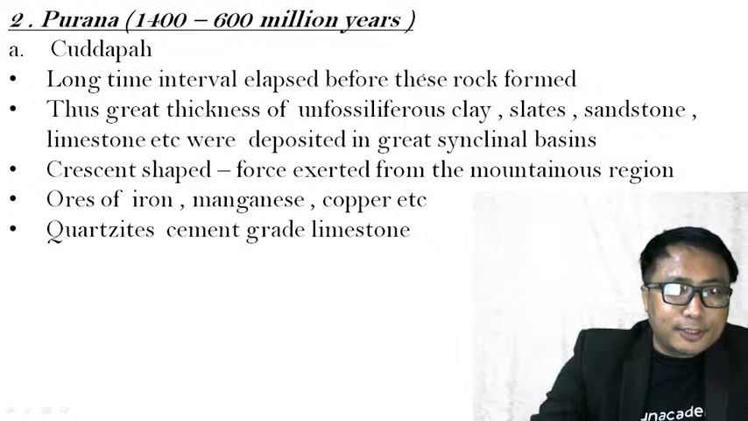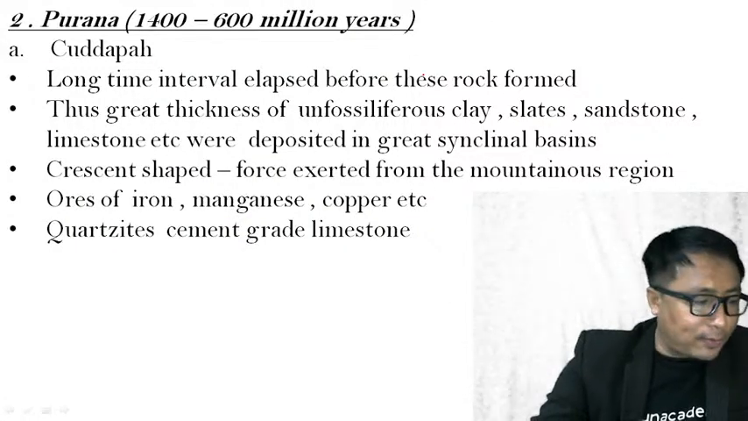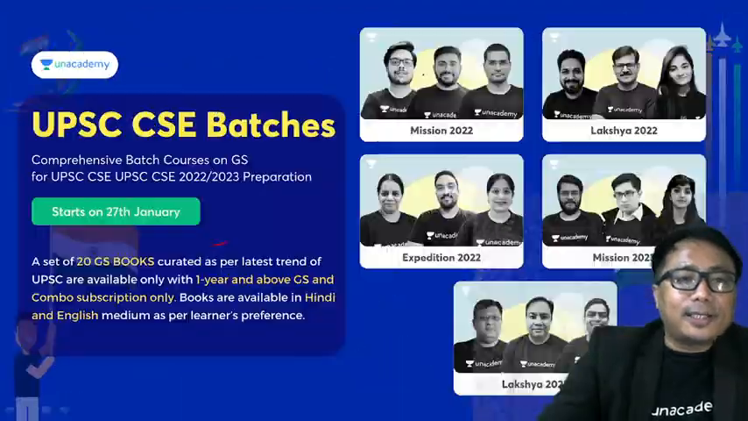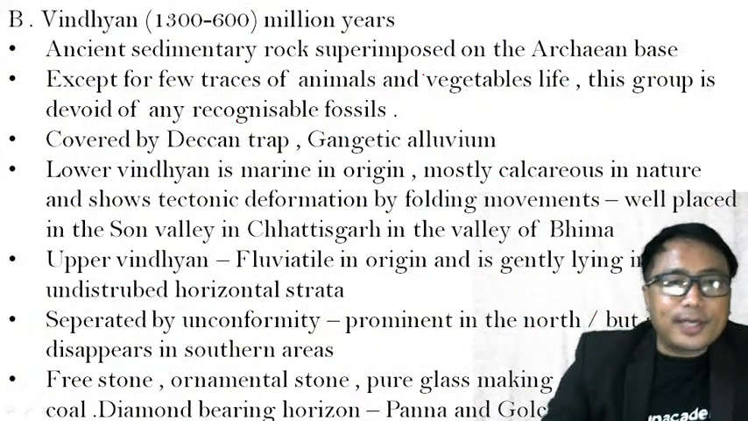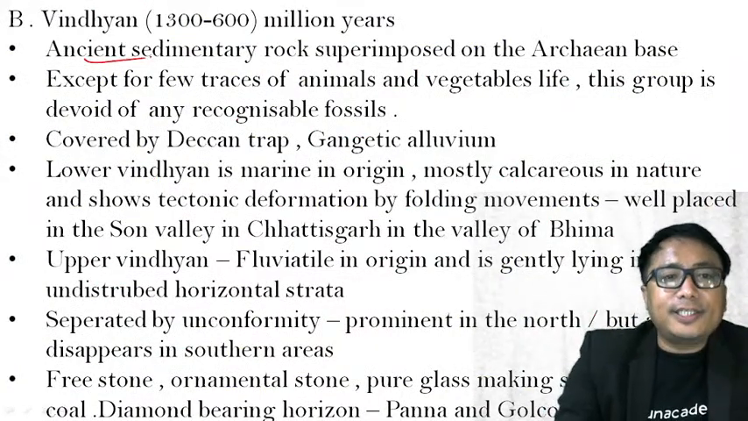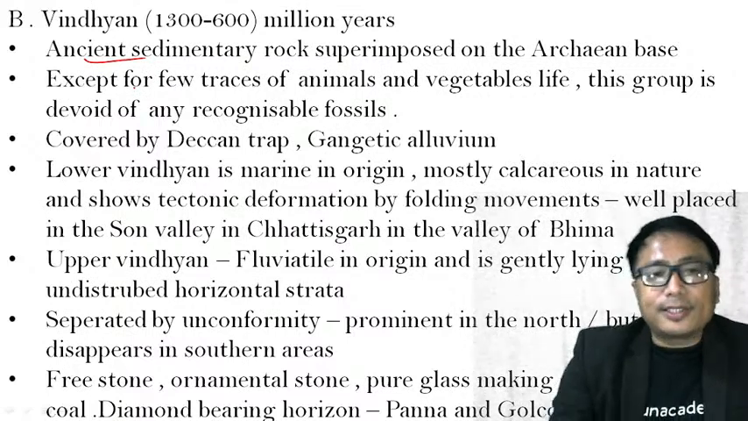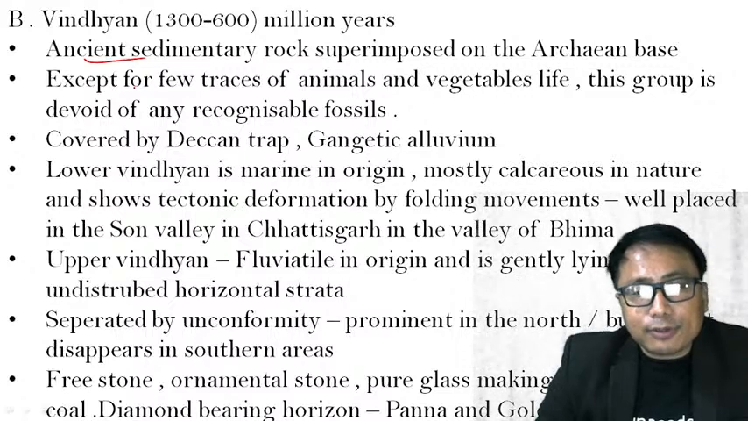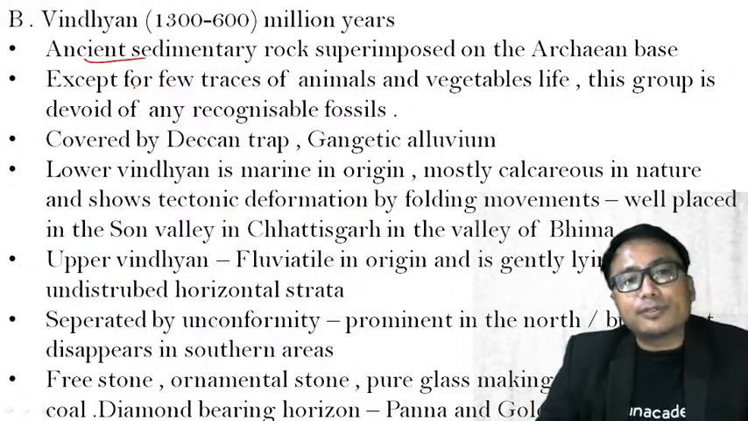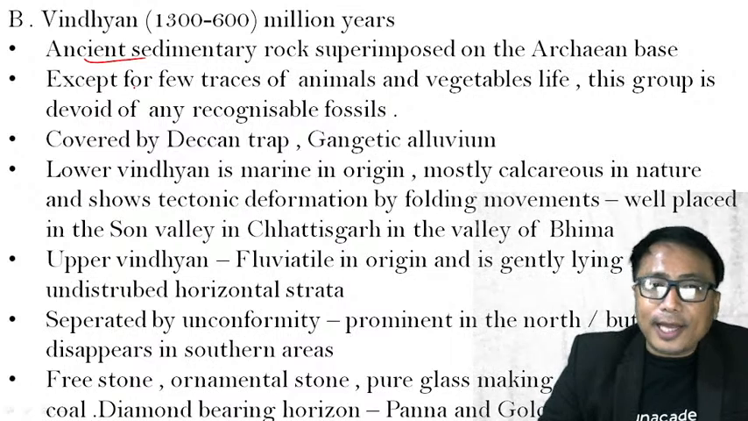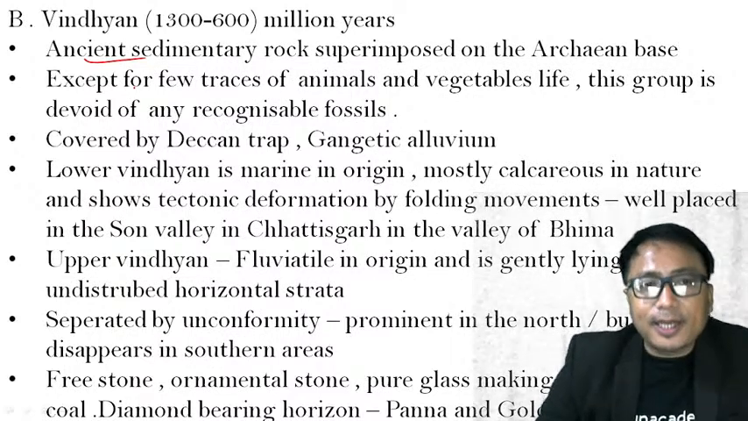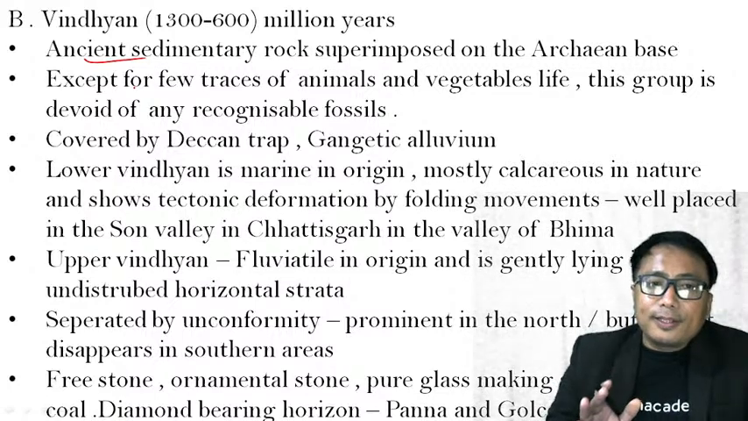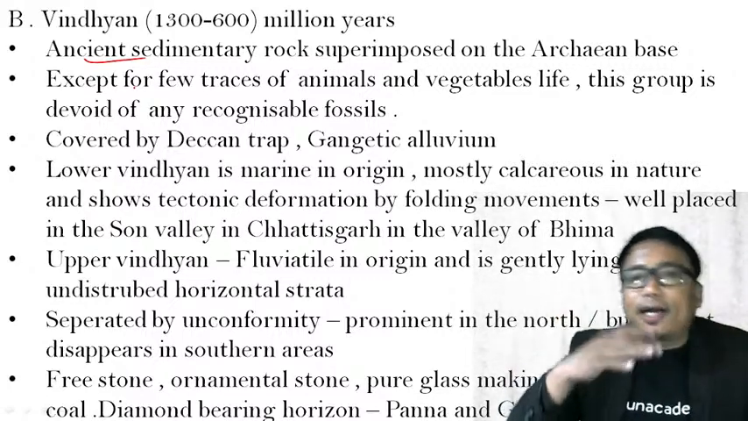Under this Purana rock system, we have two types. One is the Cuddapah rock system, which we have seen in the last session. Now, the other subcategory is the Vindhyan rock system. So, this is the ancient sedimentary rock. Sedimentary rock is what? Sedimentary rock is derived from either the igneous rock or the metamorphic rock by the process of weathering and erosion and depositing in certain place. Now, this sedimentary rock will be superimposed, means it will deposit over the Archean base.